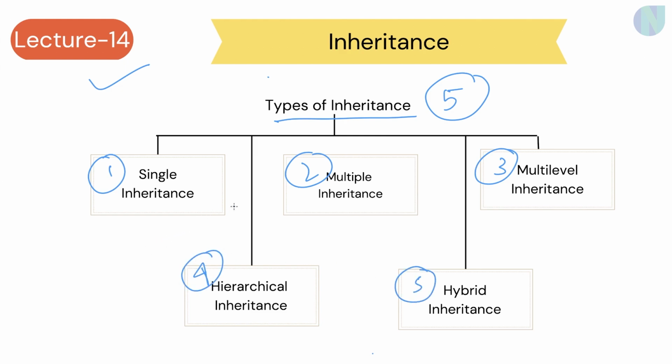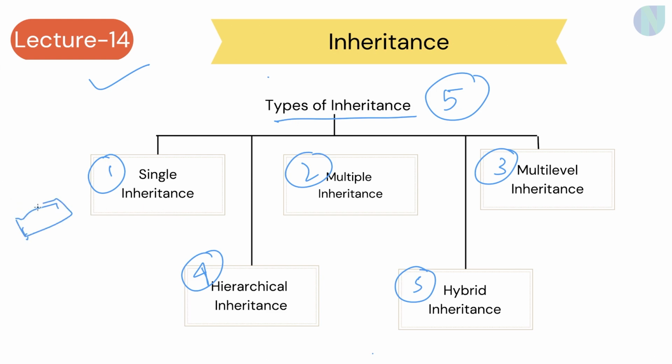So let's have a little understanding of each type of inheritance. In detail we will be having separate videos on every type of inheritance. So what is single inheritance? Single inheritance is the most primitive type of inheritance. In this inheritance, what happens now? A single class inherits the properties of a base class.